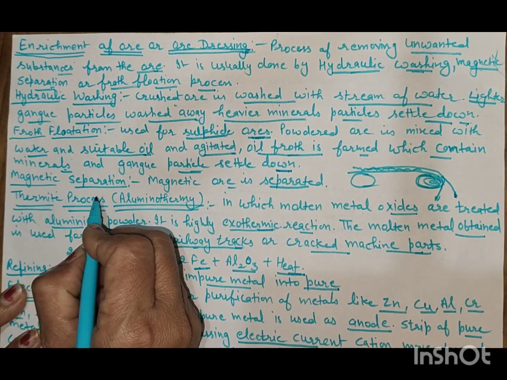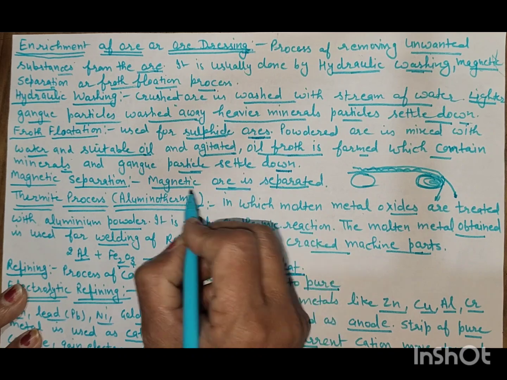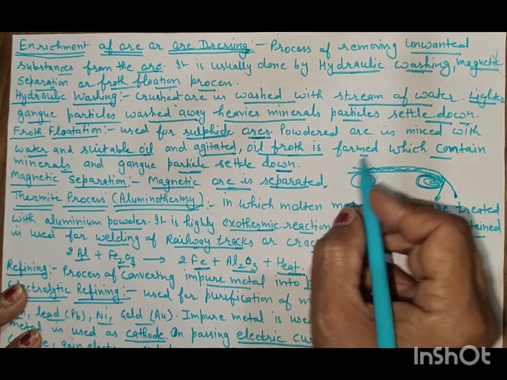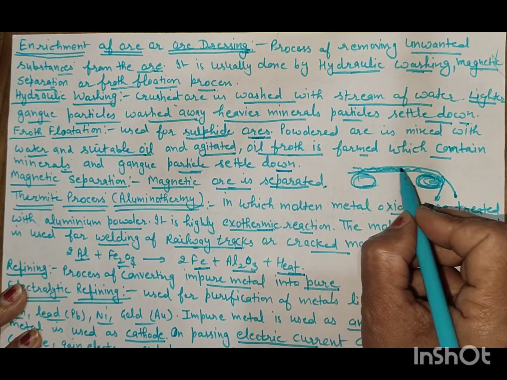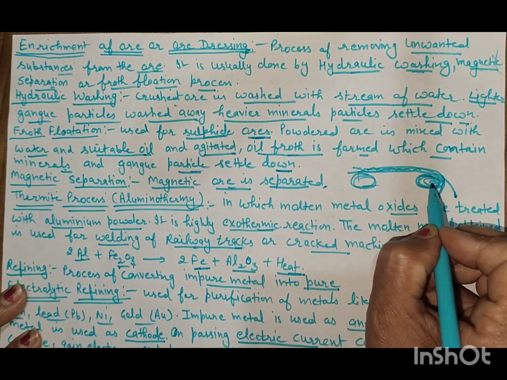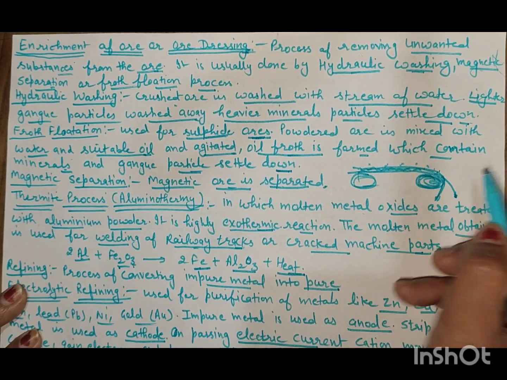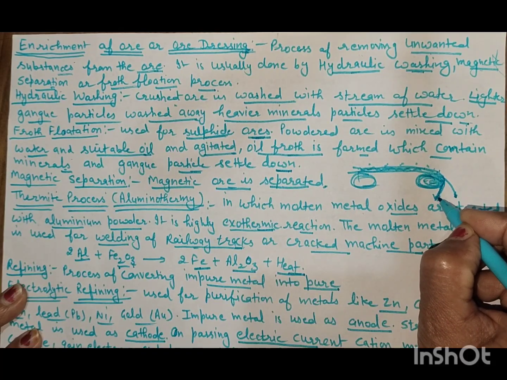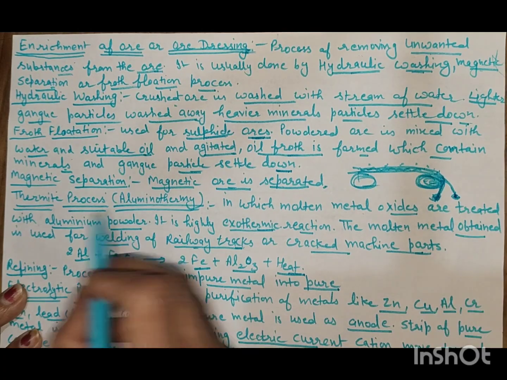Third is magnetic separation. Magnetic separation is done for the magnetic ore. Magnetic ore is separated by this process. Here are the two magnets, so two rollers are here and one belt rolling over it, and when we put the powdered ore on this belt and when this belt moves, then due to the effect of the magnetic properties, this magnetic material falls down here and the gangue particles fall away.